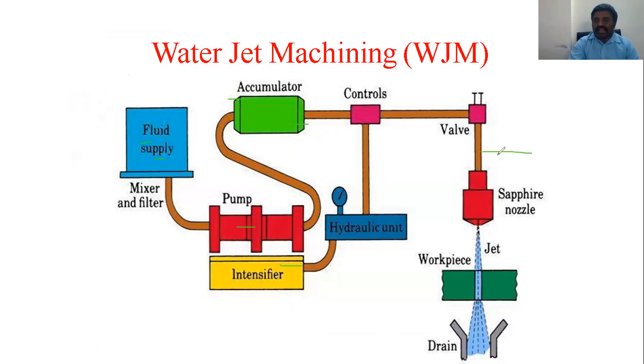As I said in the previous class, here we are adding an abrasive, a special additional piece of equipment, so that a mixture of air and abrasive takes place. After that the kinetic energy is converted to pressure energy, as already discussed. Everything is the same as in the water jet machining diagram. Now we are studying abrasive water jet machining.